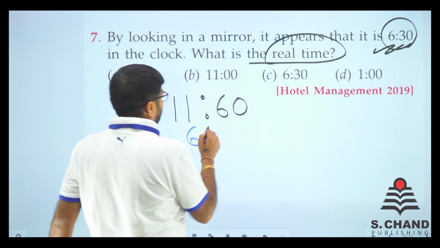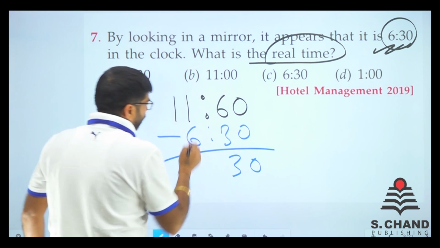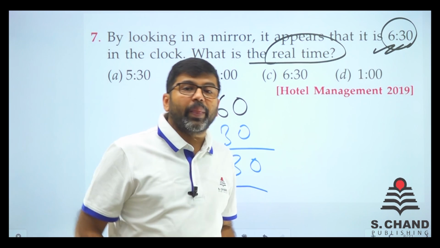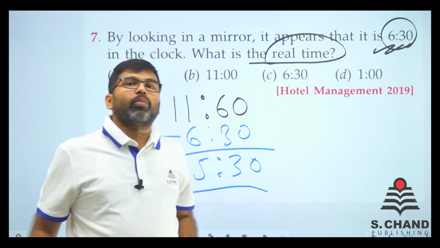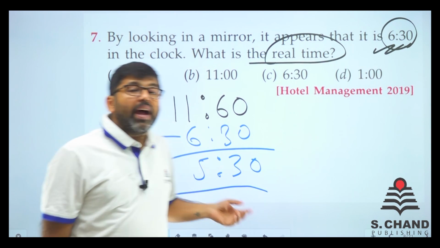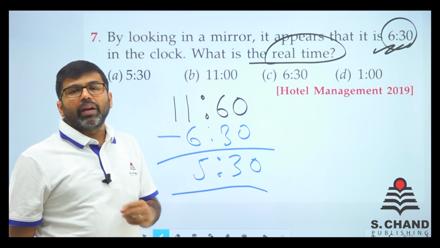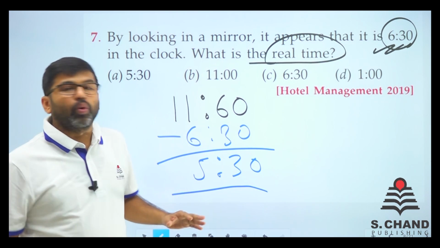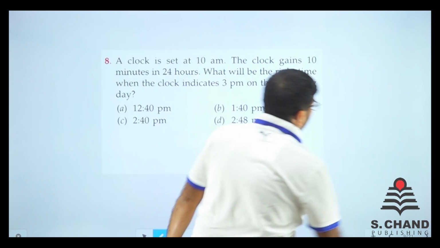So if we get 6:30 and we need to subtract that, the answer will be 30 minutes and 11 minus 6 is 5. So it will always be correct. For a mirror image, just do one thing, just subtract this time from 11:60. So I told you two important formulas: 30h minus 11 by 2 m, that is the formula for theta, and this one for the mirror image. These questions usually come in exams, and I tell you, this is the best trick, 11:60 minus 6:30. You will never go wrong. The answer here is 5:30, and here we go to the next question.